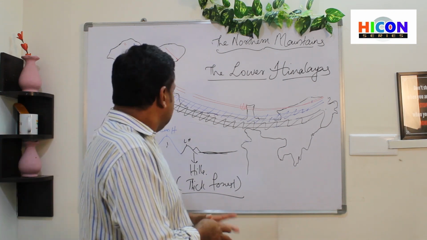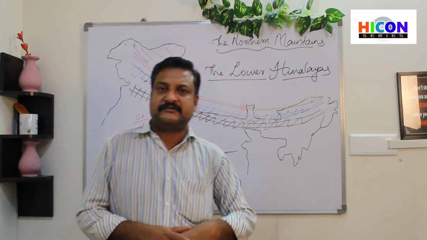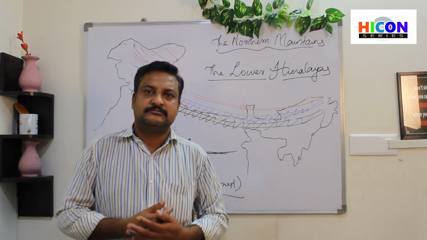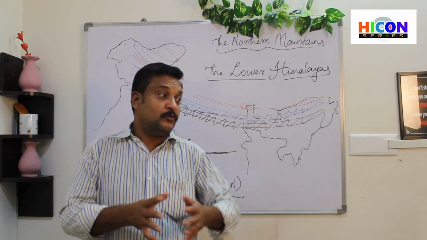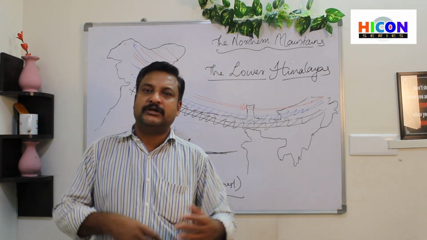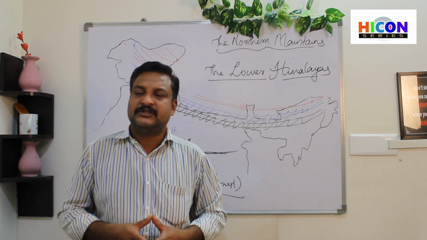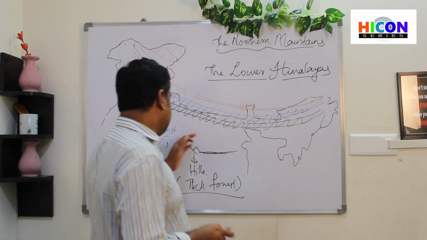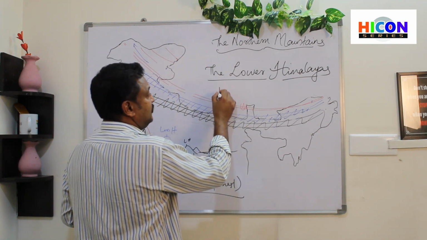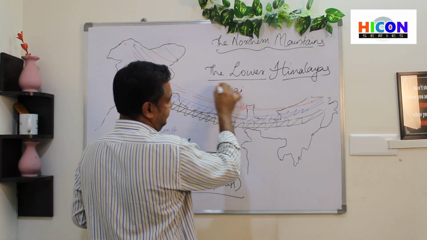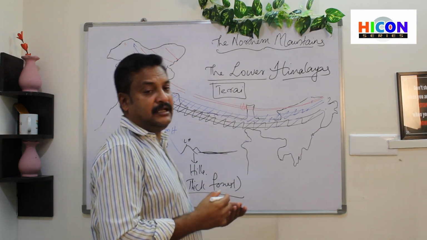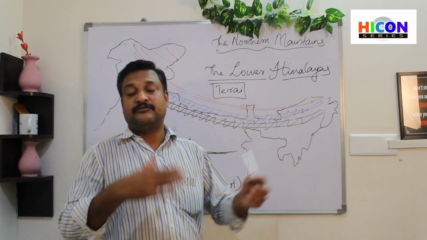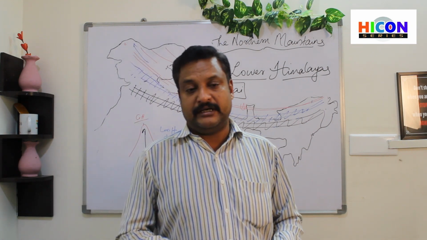Now, there are some marshy regions in this. Marshy regions means a place where there is a lot of water, where water and soil are not separate, like a pool or a pond gets mixed up. So these marshy land regions found in the Shivalik region are known as terai. Terai is the marshy land areas found in the lower Himalayas.